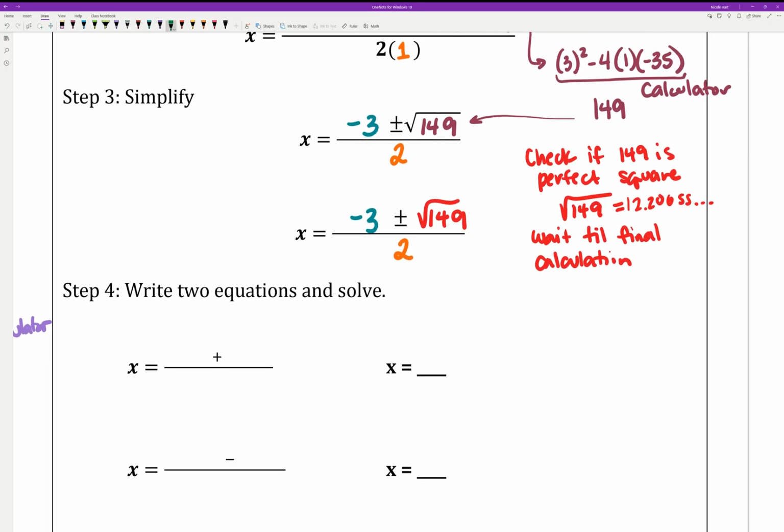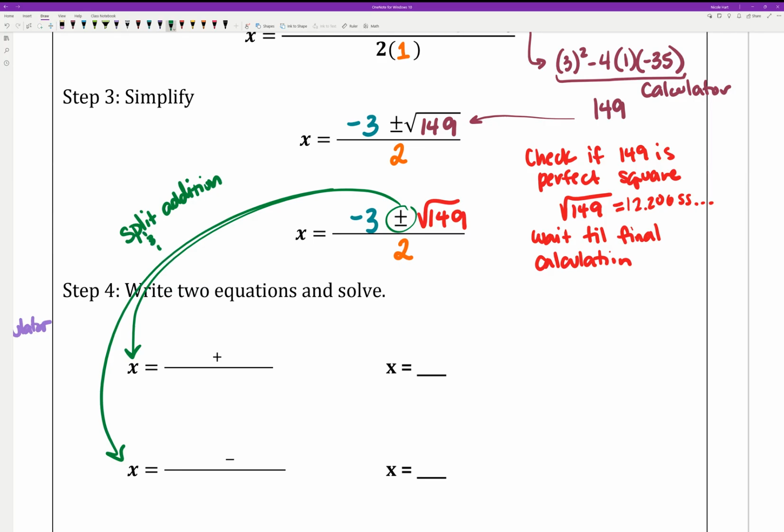Now again, we are going to take that plus or minus and split it once into addition and once into subtraction. So when you go to type this into your calculator, you're going to enter it twice, once with addition, once with subtraction.